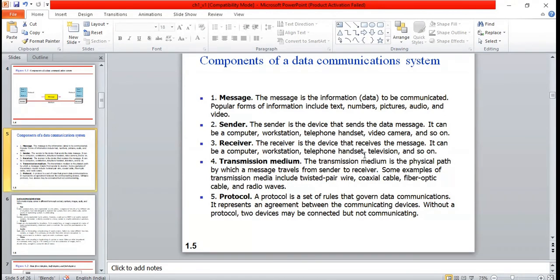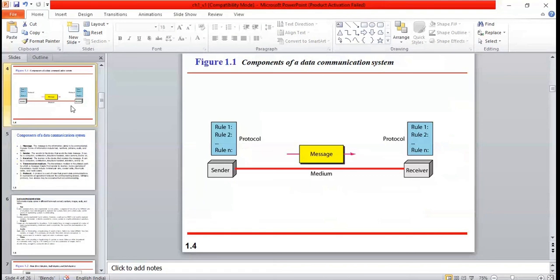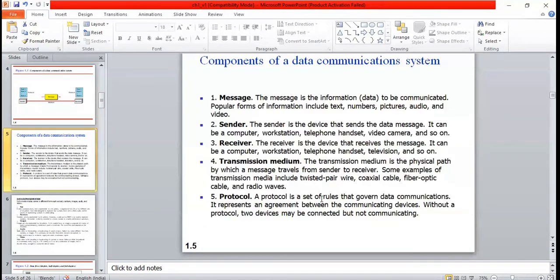You need to understand the components of a data communication system. It is very simple; there is nothing complex to remember. You can easily remember this diagram, and then you can define in a simple sentence what each term indicates. So as of now, any doubts?